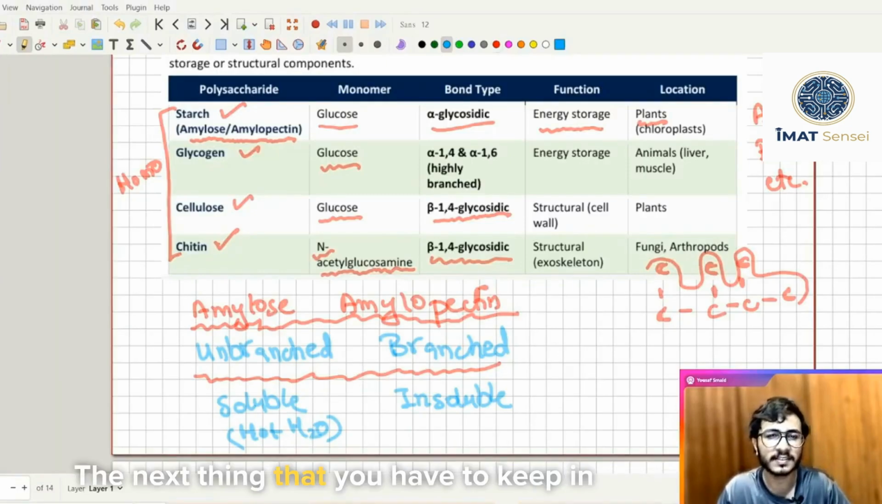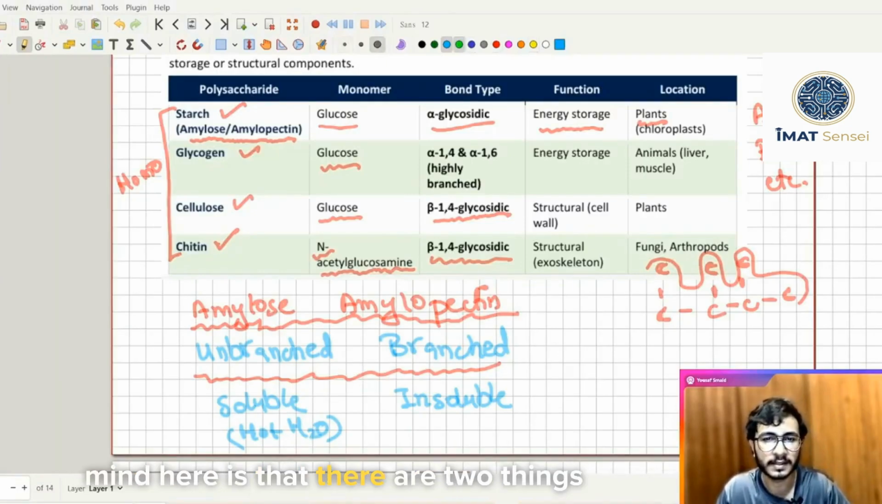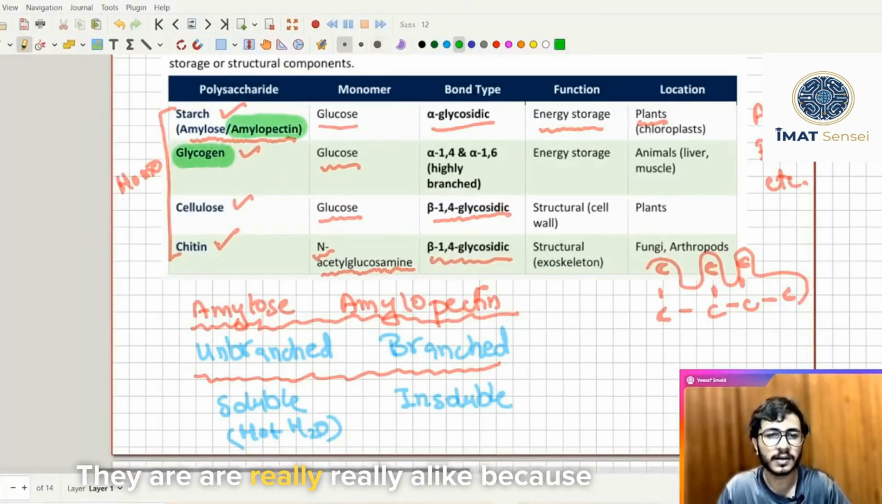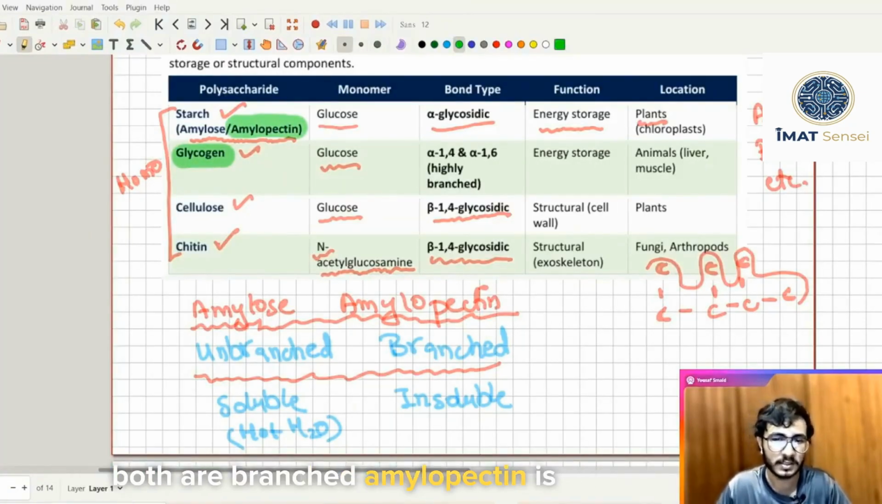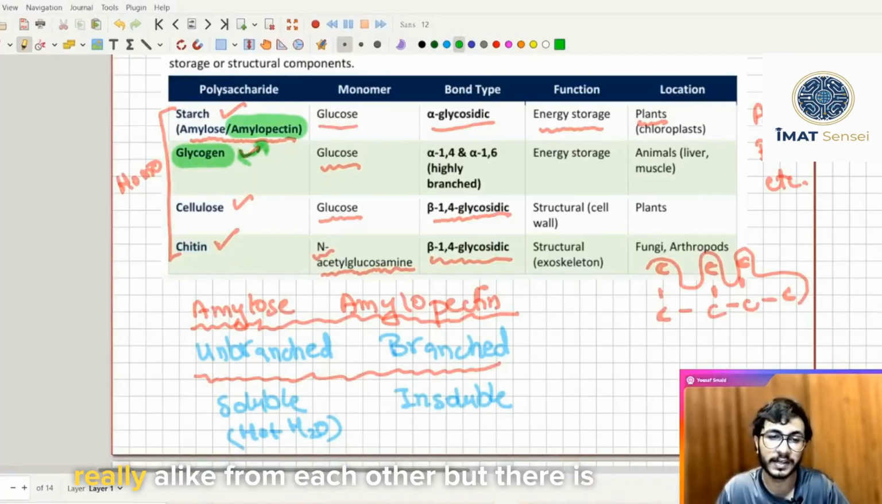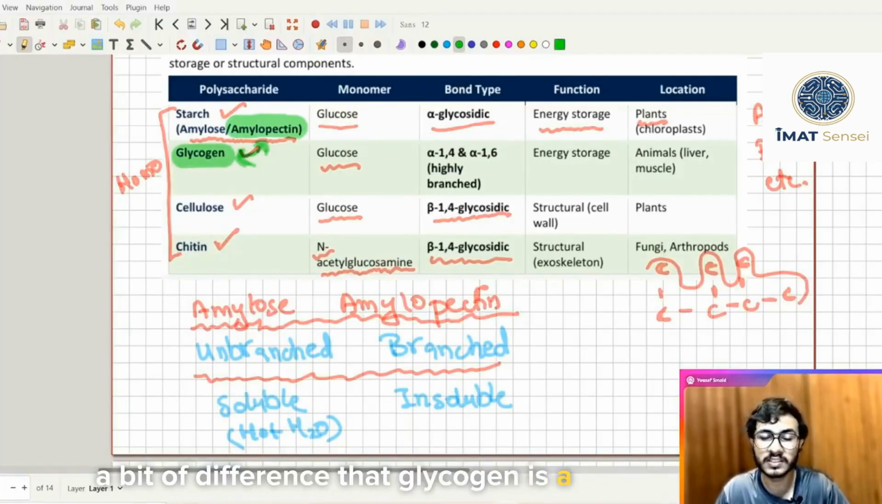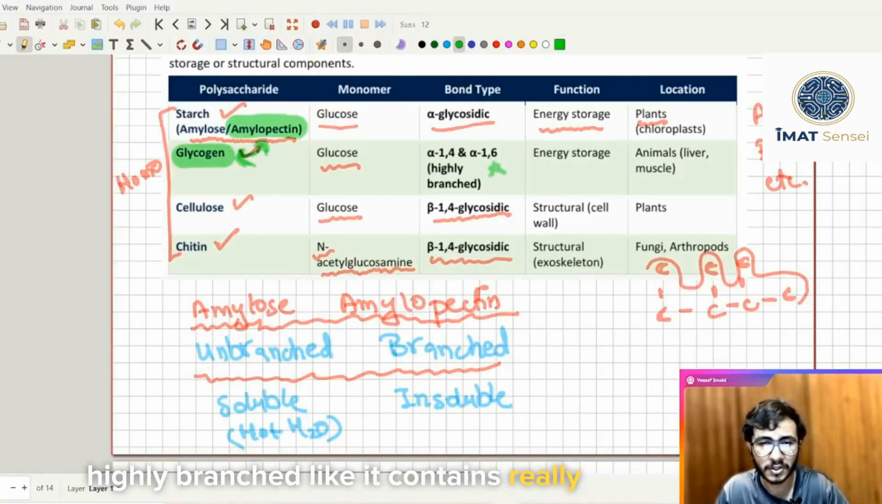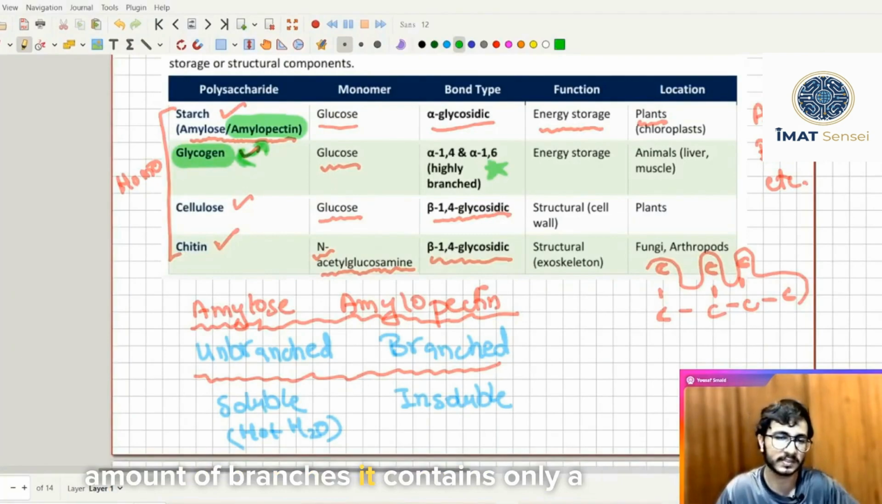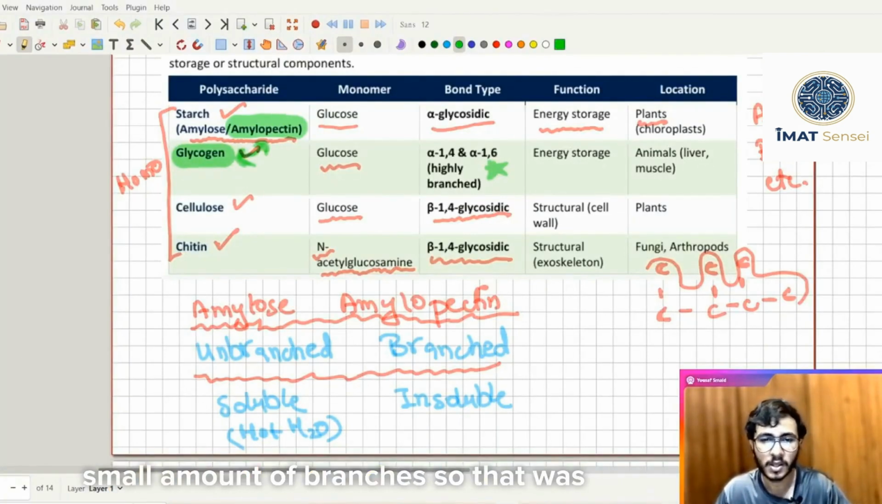The next thing that you have to keep in mind is that amylopectin and glycogen are really alike because both are branched. Amylopectin is branched and glycogen is also branched. Both of them are branched molecules. But there is a bit of difference: glycogen is highly branched, containing a really high amount of branches, while amylopectin doesn't contain that many, only a small amount of branches. So that was about starch and then glycogen.